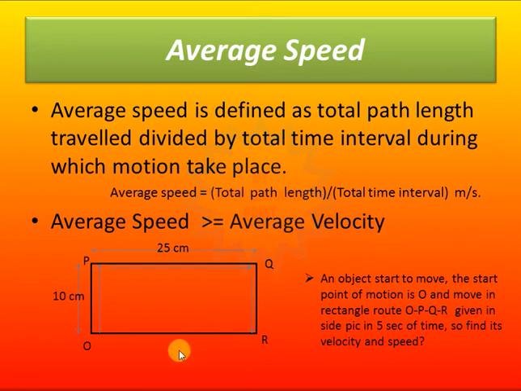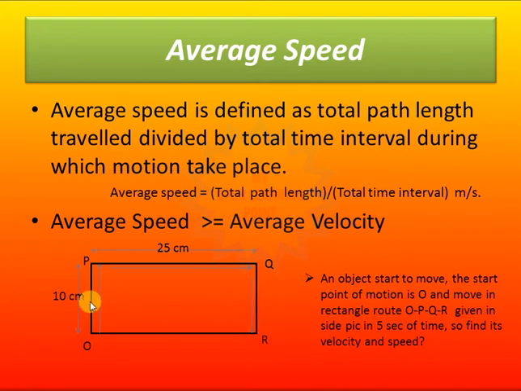Here I have given some homework, we can say an exercise. Suppose here is a path. An object travels from O along a rectangular path: O to P is 10 centimeter, then P to Q is 25 centimeter, then Q to R is 10 centimeter.